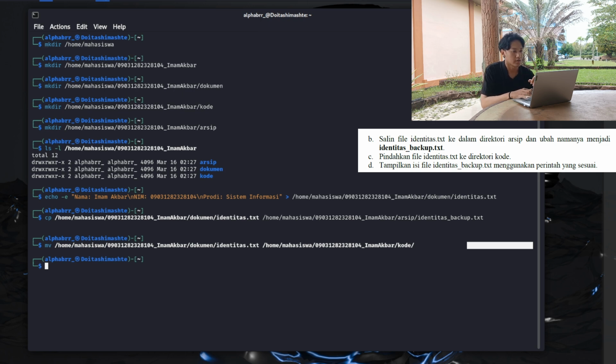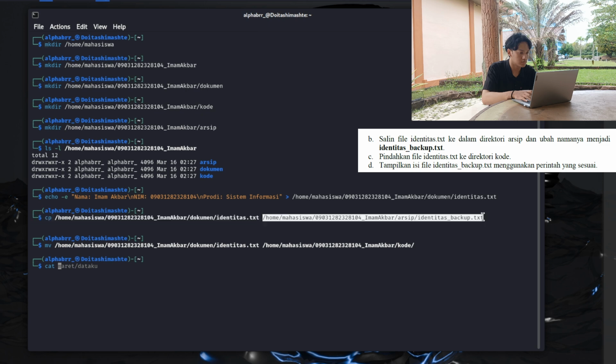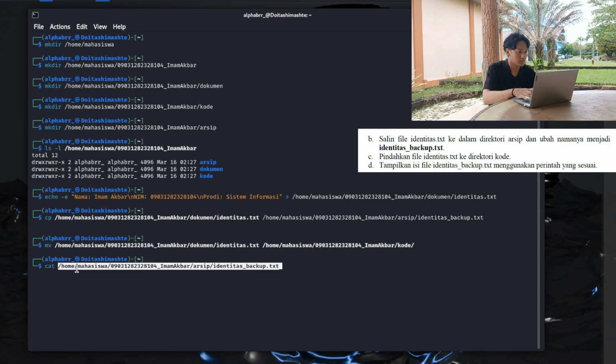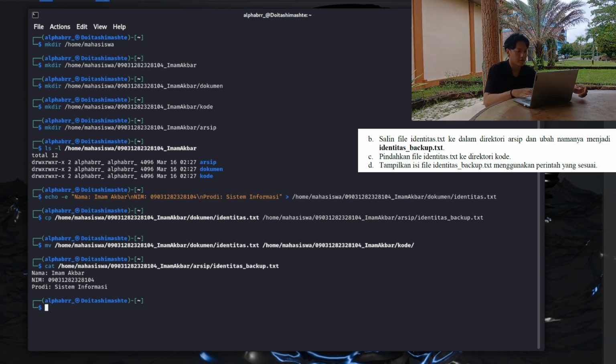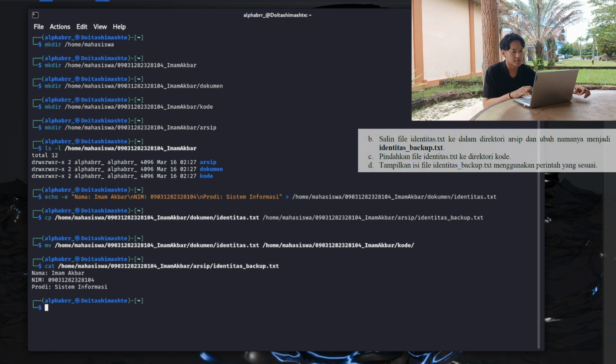The last step is now we show what is inside identitas_backup.txt using the cat command. Right, identitas, cat. Oh. Wait. Okay, now showing the nama, name, and prodi. Right, the second task was complete.